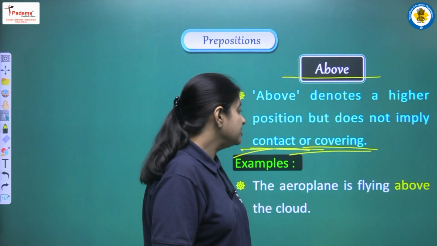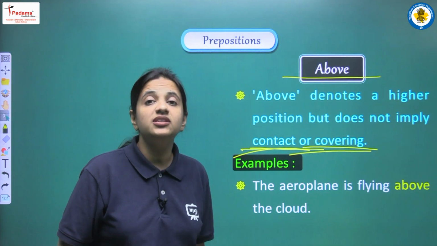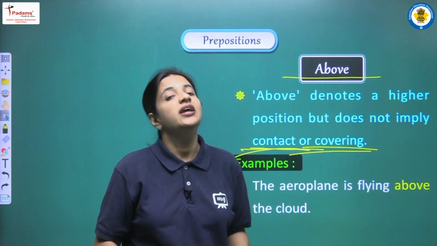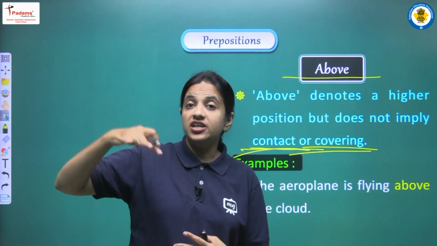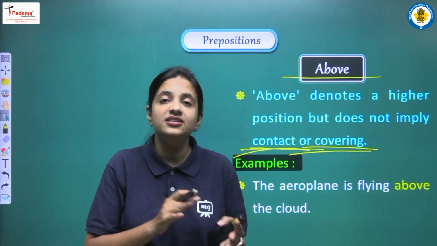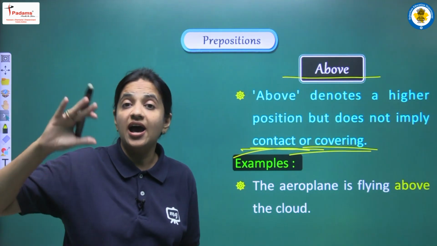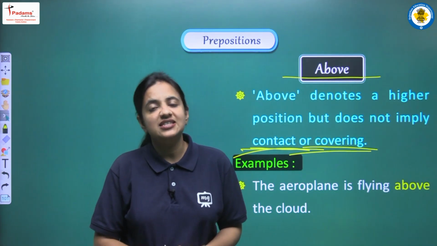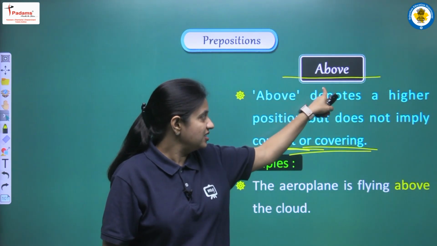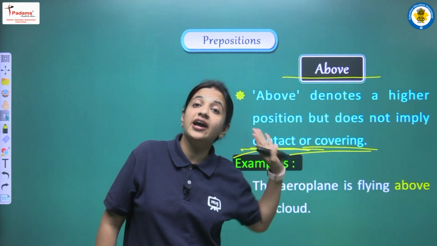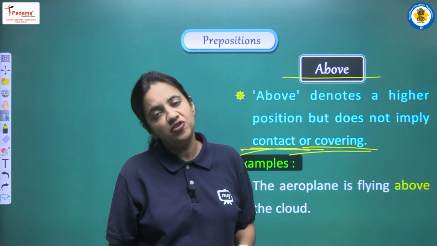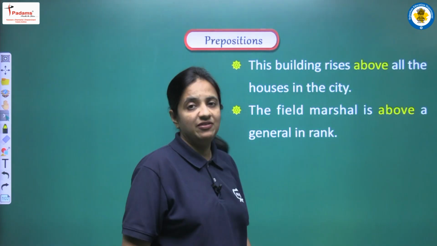The first sentence is, the aeroplane is flying above the cloud. So when we are saying this thing that the aeroplane is flying above the cloud, it means जो aeroplane है वो clouds के ऊपर fly कर रहा है, yes, and at the same time it is not at all touching the clouds. We are just showing the higher position of aeroplane and we are saying that aeroplane is higher than the clouds. Clear? So when we are using above, we are indicating a higher position, okay, but at the same time there is no sense of contact, or we can say covering. And we are having some more examples.